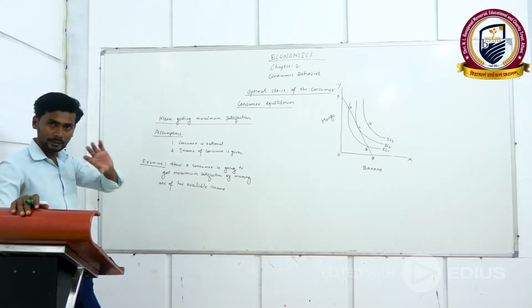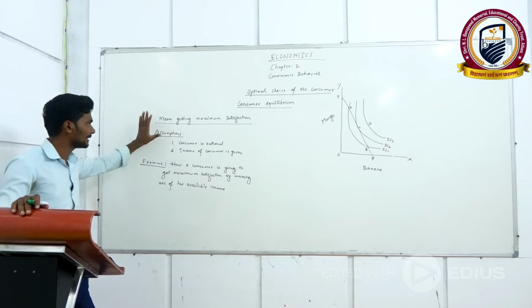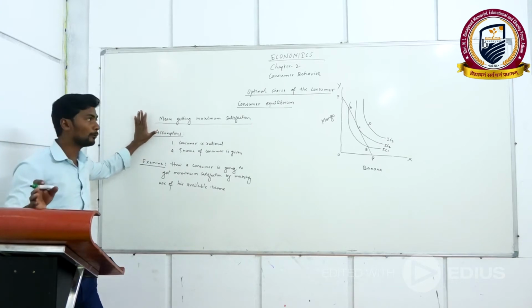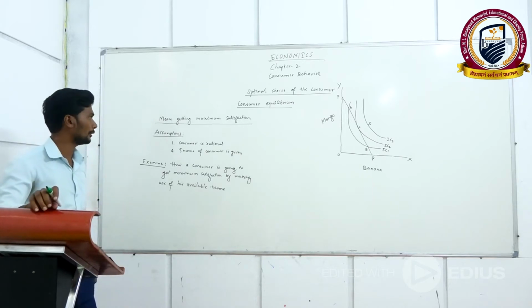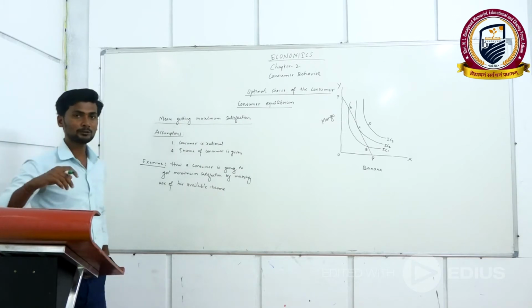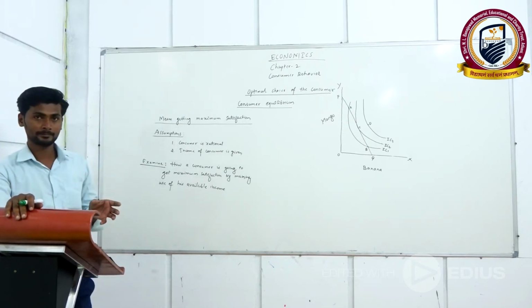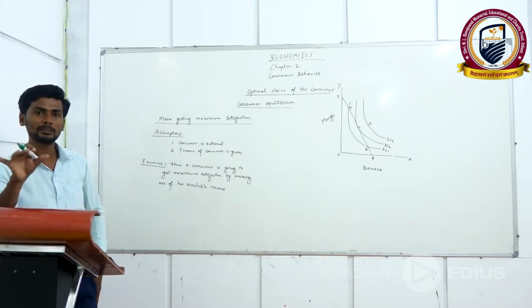So what I said so far: the optimal choice of the consumer means getting maximum satisfaction. When he makes the optimal choice, he will get maximum satisfaction. Later on I will tell you how he chooses the optimal choice.